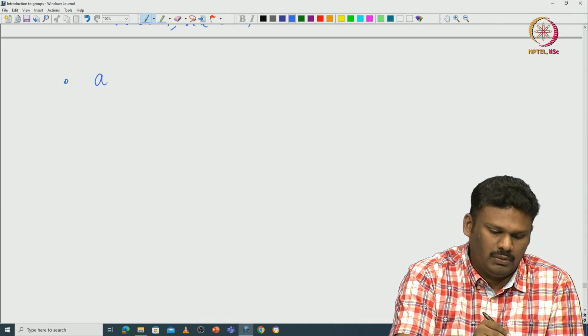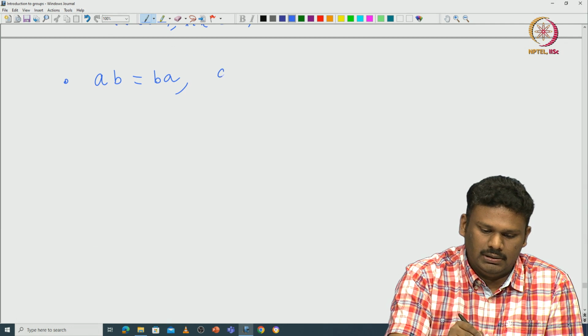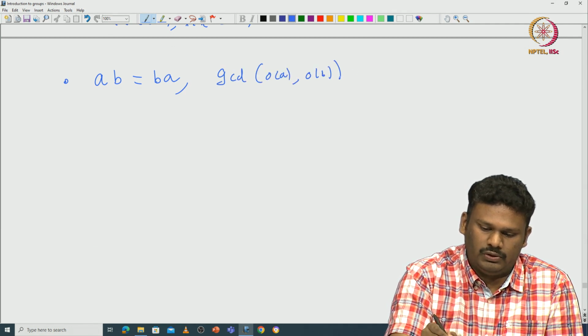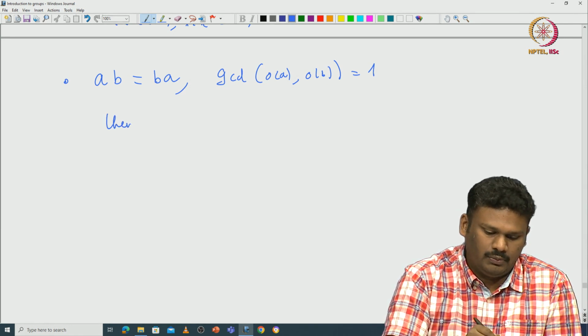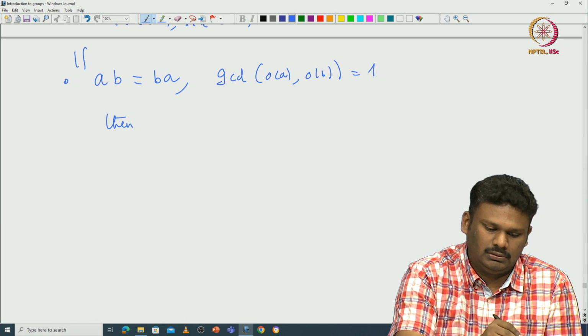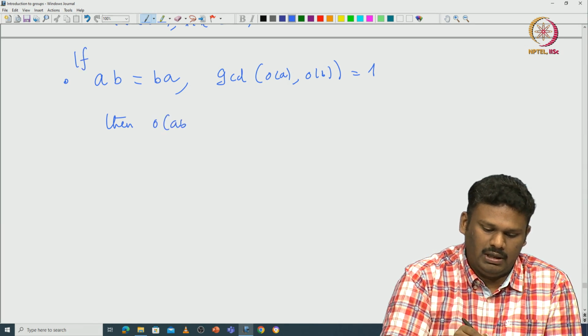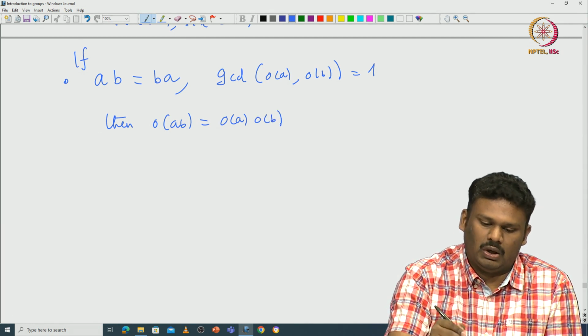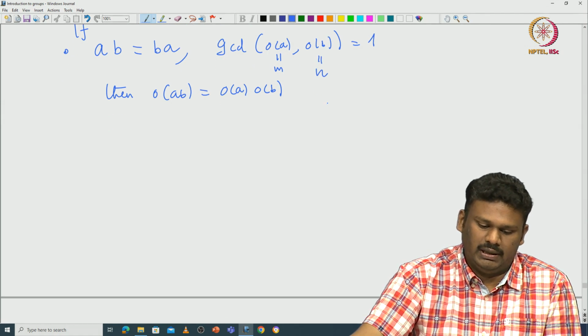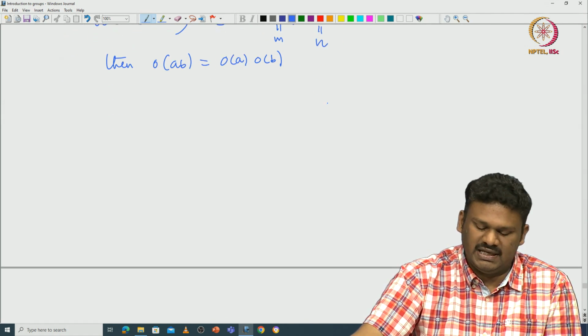So, you assume again AB equals BA and the GCD of the order of A and the order of B is 1. Then we can prove that the order of AB is exactly equal to the order of A times the order of B. As before, we call the order of A m and the order of B n. Then we want to show the order of AB is mn.